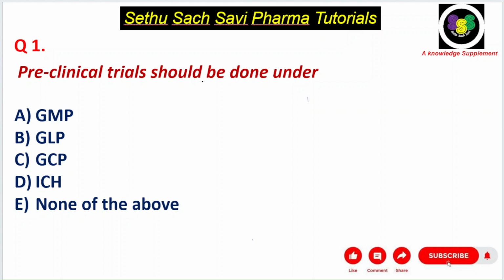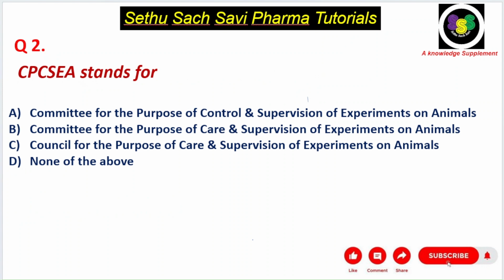Preclinical trial should be done under. I told you preclinical trial means the testing in animals. So that should be done under the CPCSEA guidelines and the good laboratory practice GLP guidelines. So the answer for this question will be GLP, B choice. Next question. CPCSEA stands for. This is the guideline to do the preclinical trial, testing in animals, and the full name of CPCSEA is Committee for the Purpose of Control and Supervision of Experiments on Animals. That is the expanded form of CPCSEA. Okay, so the answer is A choice.